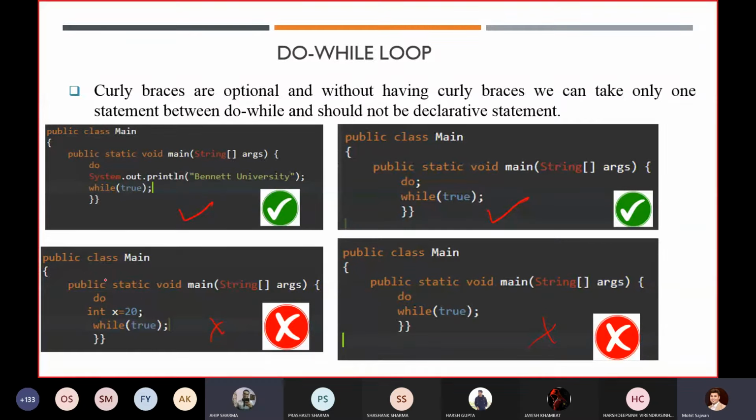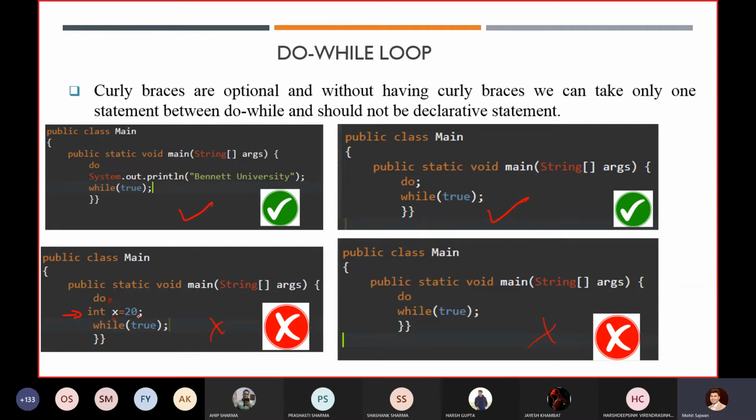Third one. Okay. In the case of the third one, see what we are doing: we are not using curly braces. Whenever we are not using curly braces, in that scenario you cannot declare any variable. But here in this case, we are not using curly braces inside our do statement, and we are declaring some variable.